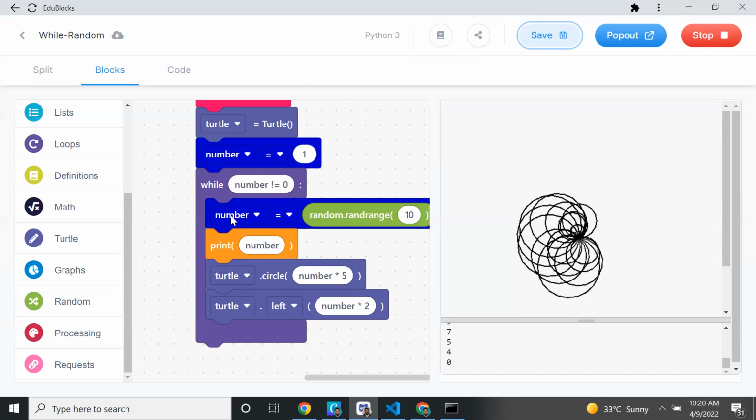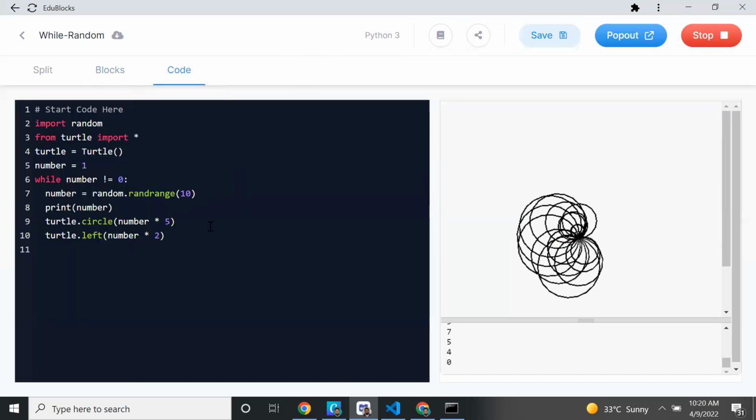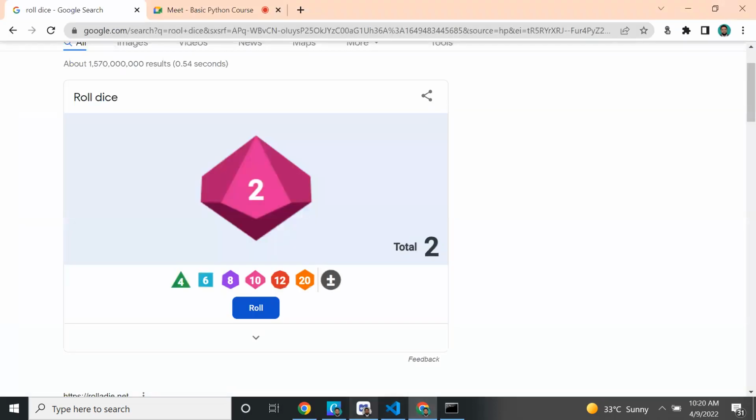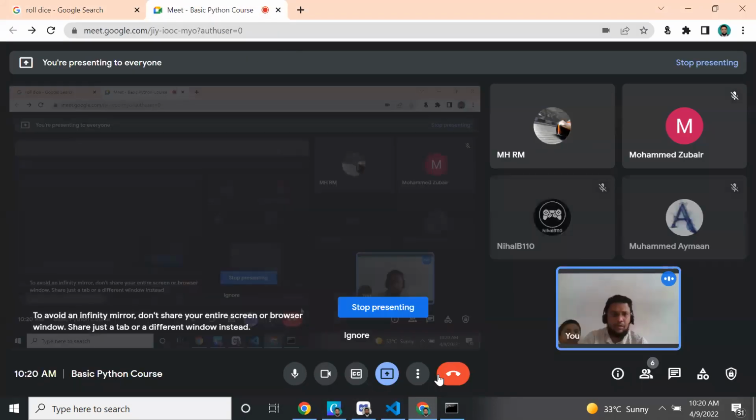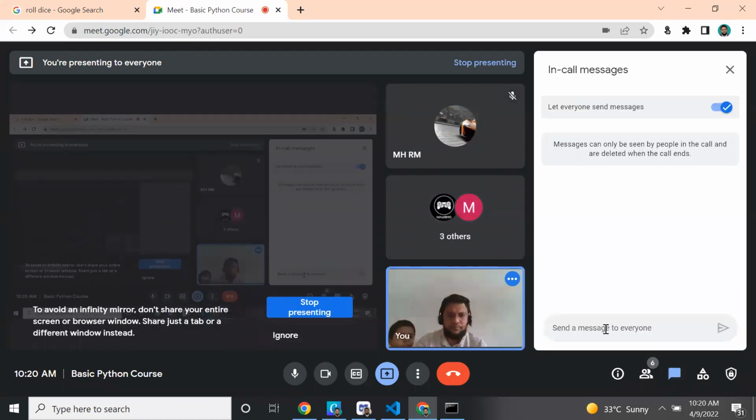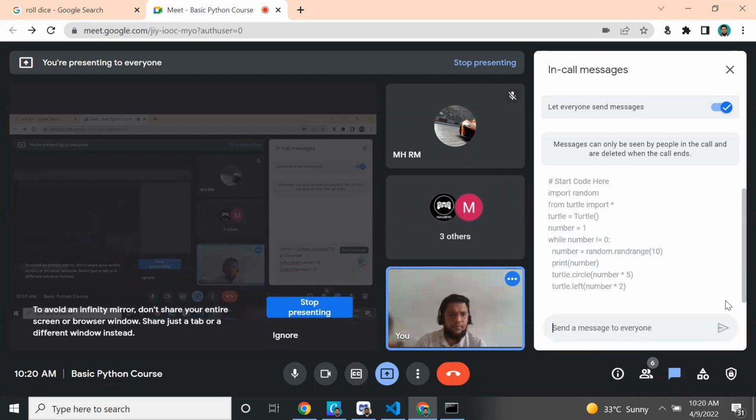Because have you put number equal to random? Are you using VS Code or Edu blocks? Sorry, VS Code. I will give this code. You copy this code and try. Okay, this is the code. Copy this code and paste it in your VS Code and you can try.